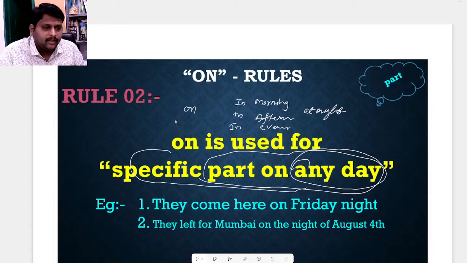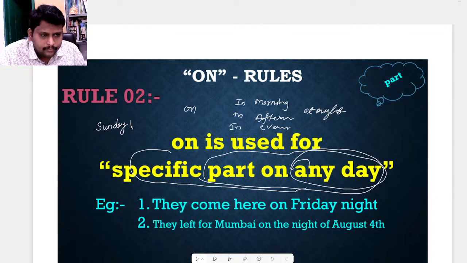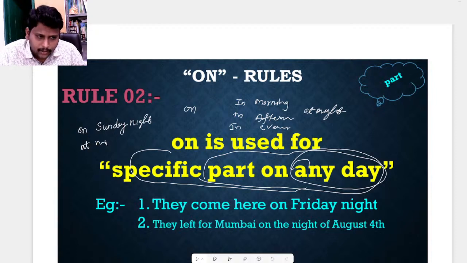If you are referring to Sunday night, we need to use on. If you are saying simply night, we need to use just at. Okay, clear or not?